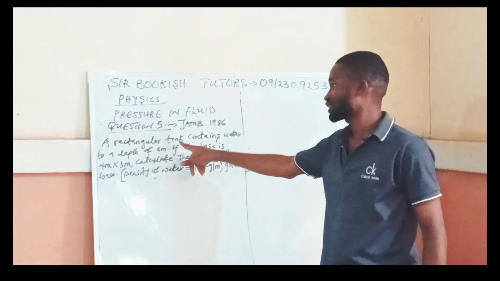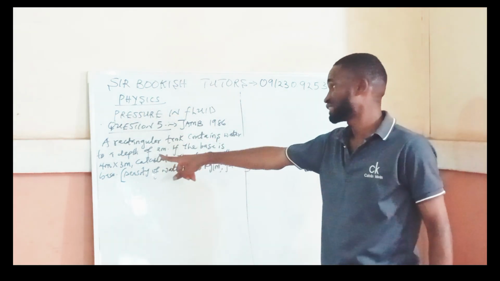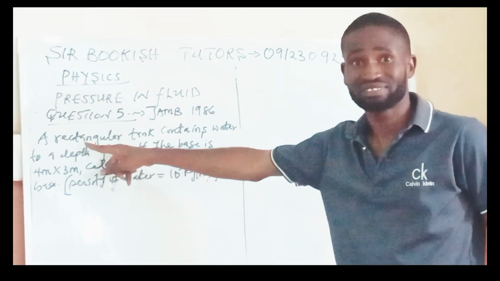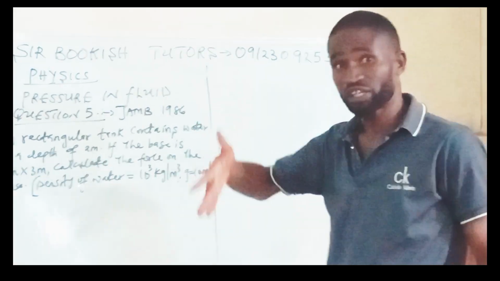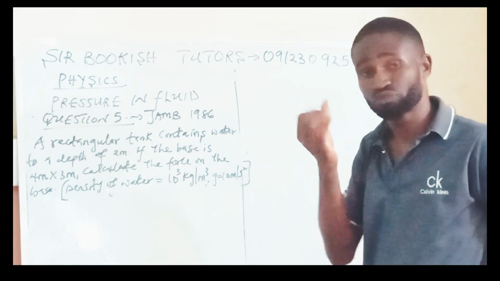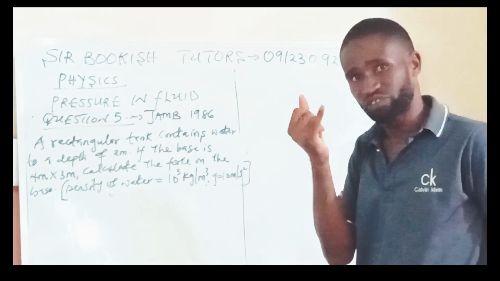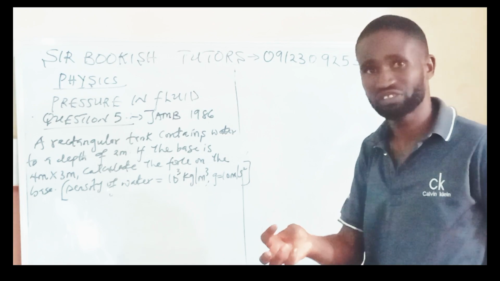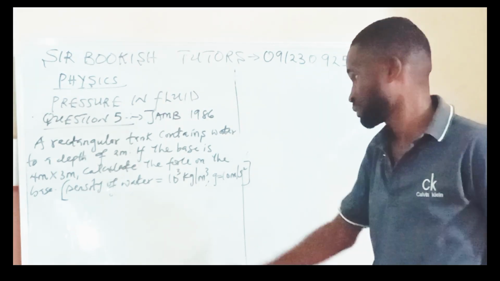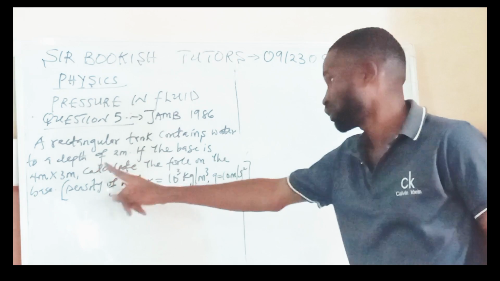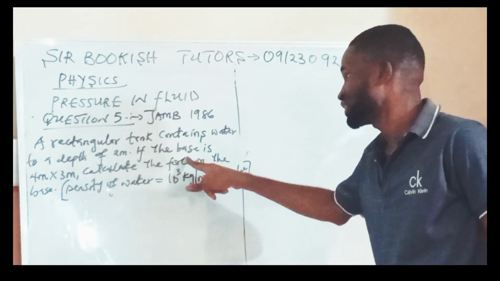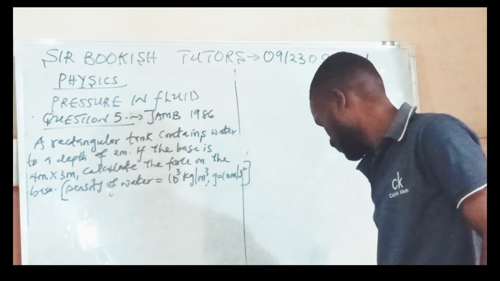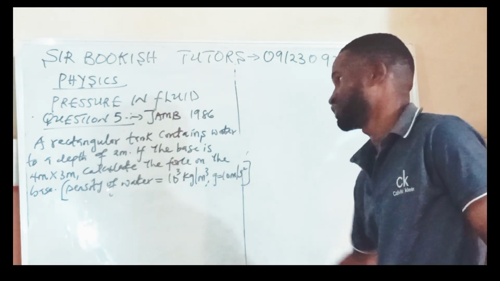They said a rectangular tank contains water to a depth of 2 meters. So this depth is the same as height. Remember in our last class I said that depth is the same as height. Of course, pressure in liquid is dependent on two parameters, which are density and depth or height. So this depth means a height of 2 meters. They said the base is 2 meters by 3 meters, and we should calculate the force on the base.